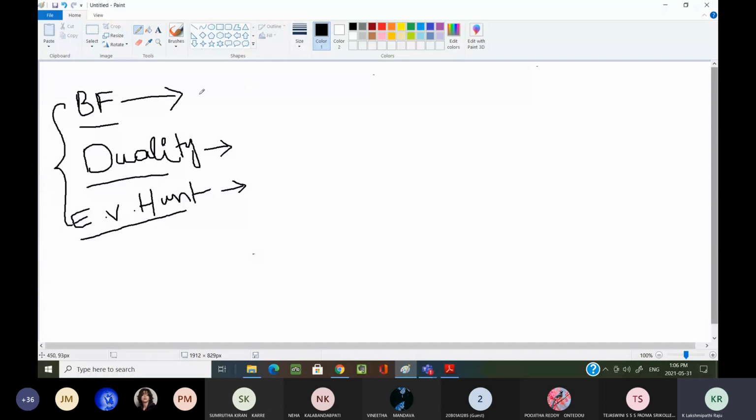Now, can someone tell me what is a Boolean function? How can we define a Boolean function? An algebraic expression consisting of binary variables and binary operators. Very good. Simple. It is an expression. First of all, it is an algebraic expression.